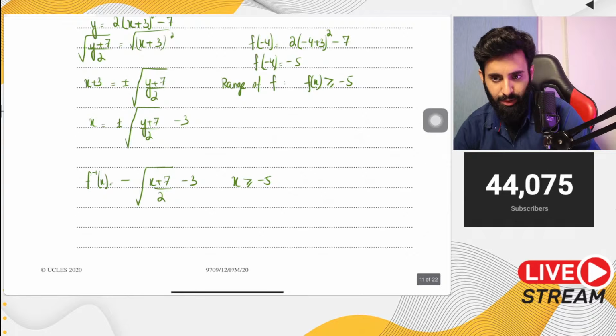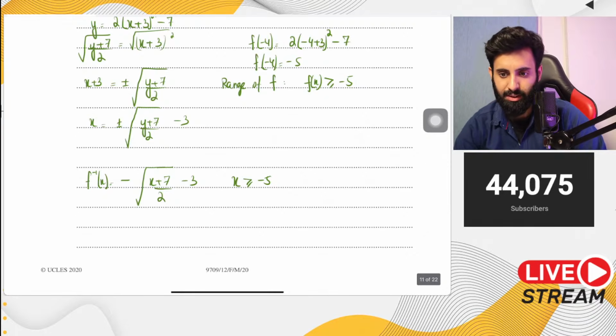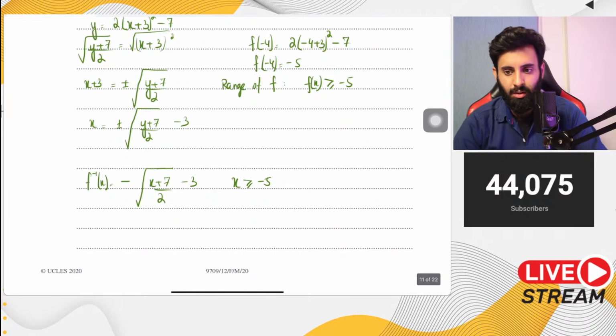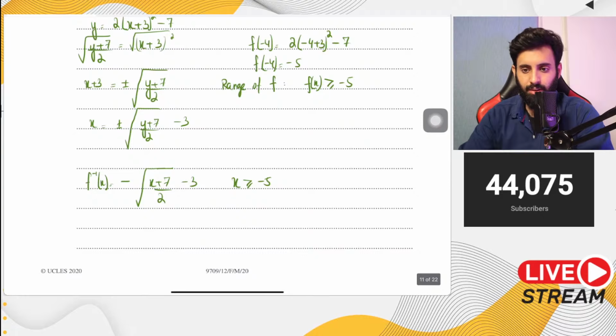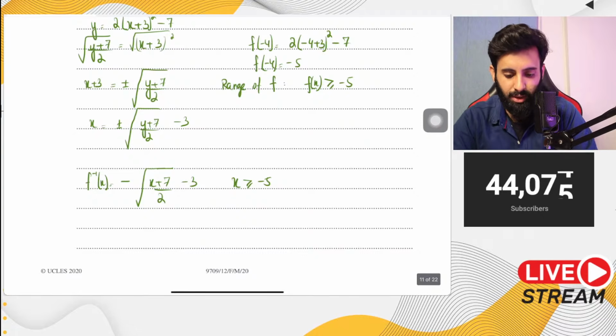So how do we know whether to give minus or plus after finding the inverse? If the domain is greater than, then it's plus. If the domain is lesser than, then it's minus. Yes, you can compare coefficients to get your answer. I said at the very beginning that comparing coefficients is also an equally valid method of finding the inverse. So you can do that also.